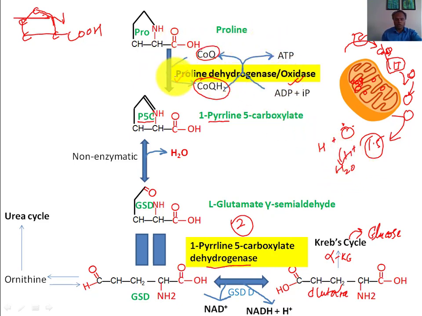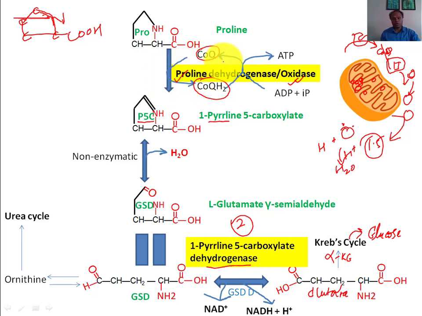Though the process seems simple, this reaction is very tightly linked to the electron transport chain of mitochondria. The ultimate acceptor of electrons is oxygen, forming water, and we will see that this very mechanism is involved in apoptosis also. We will see how, but right now we are focusing on this reaction.